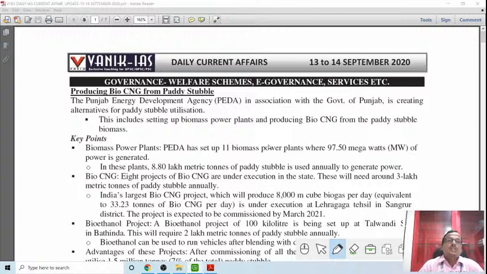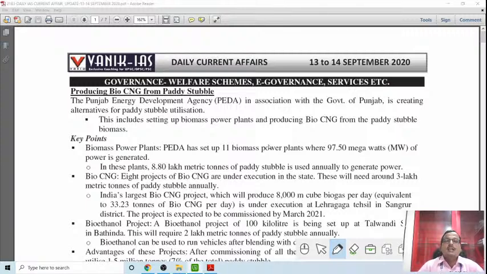It includes setting up biopower plants and producing bio-CNG from the paddy stubble biomass. It's a very unique method. Science has made us capable right now to go for CNG. CNG is a better fuel, an environmentally more compatible fuel, than the other petroleum products used as an energy source,